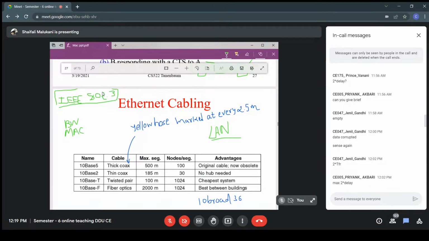So let me make it formal and clear so that everything will be clear to you. Now here, see, first of all, this is about which type of cable. Suppose these are four versions of Ethernet: 10Base5, 10Base2, 10BaseT, and 10BaseF. What does this 10 indicate? 10 indicates it gives 10 Mbps speed.